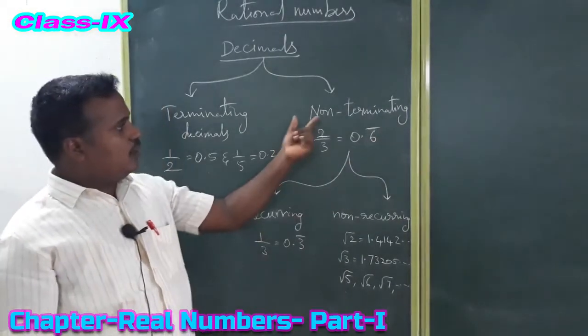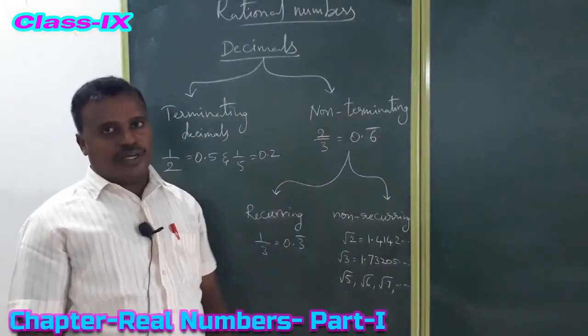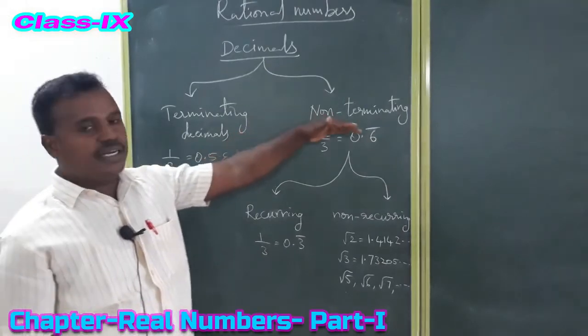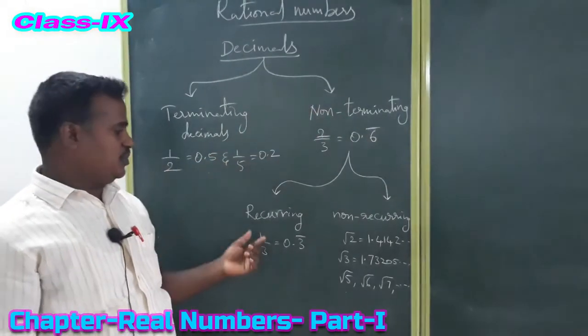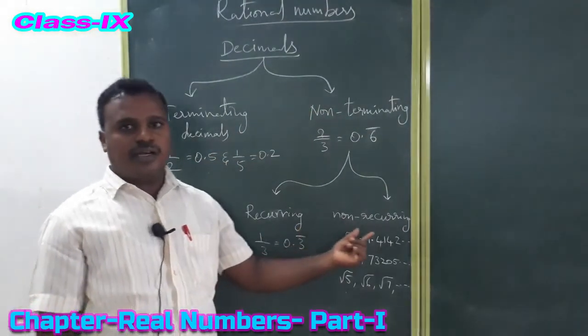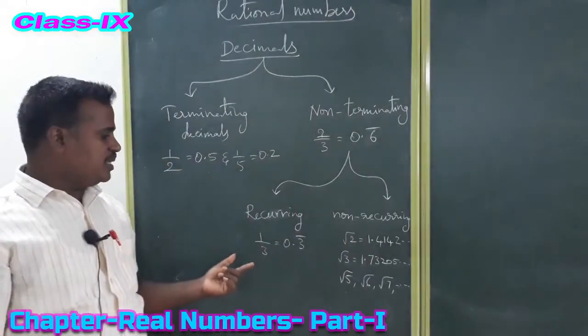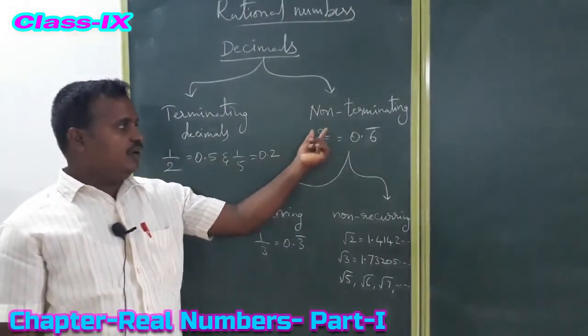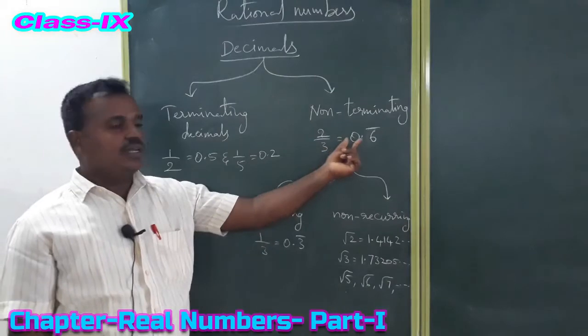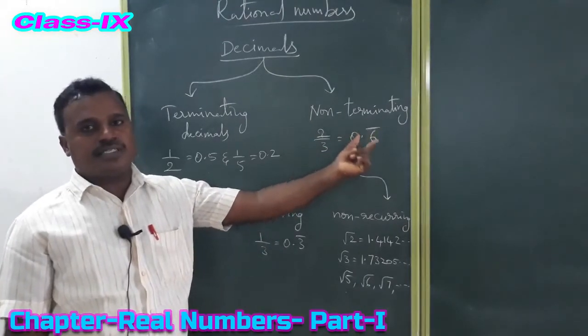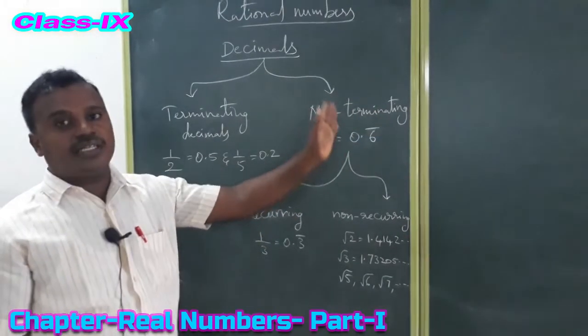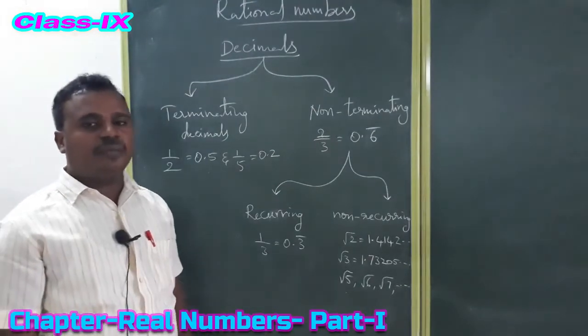Now non-terminating decimal is also of two types: recurring decimals and non-recurring decimals. Recurring decimals means, for example, the value of 2 by 3 is 0.6 bar, meaning 666, the same number is repeating. Repeating means recurring.